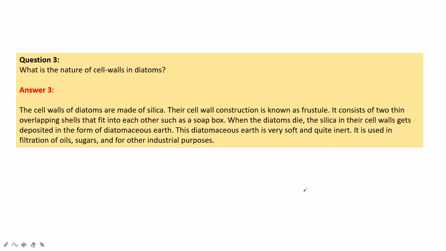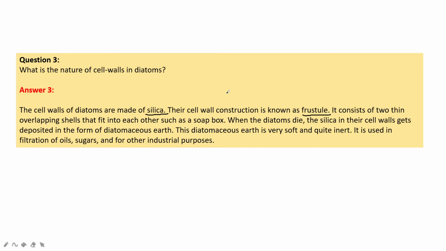What is the nature of the cell wall in diatoms? The cell walls of diatoms are made up of silica. It is a construction which is known as frustule. It consists of two thin overlapping shells that fit into each other like a soap box.